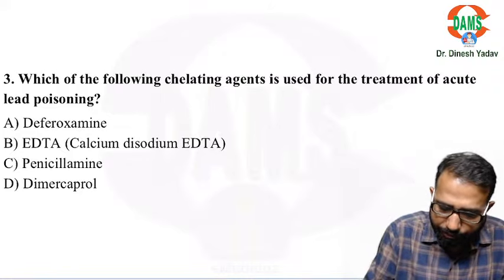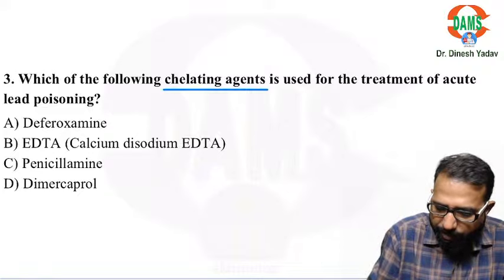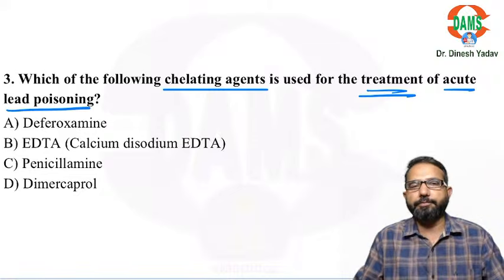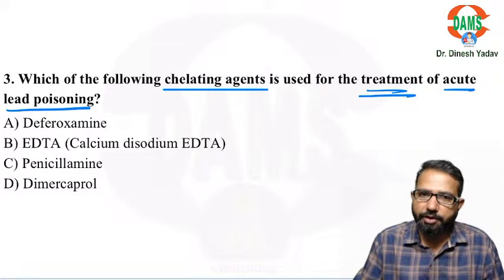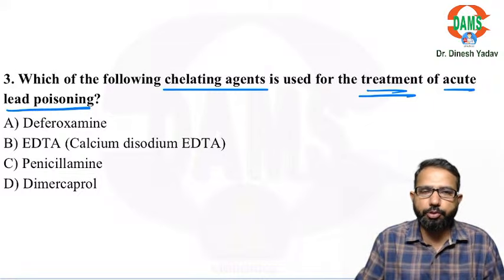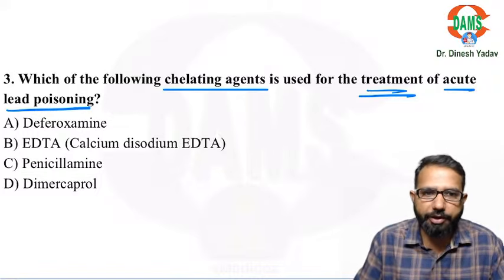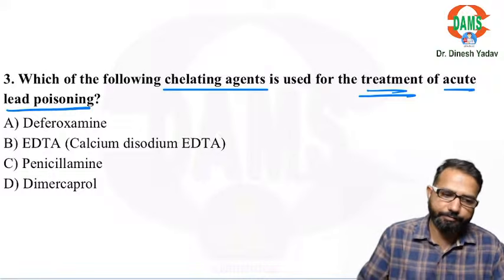Next question: which of the following chelating agents is used for the treatment of acute lead poisoning? Again, a very important question, acute lead poisoning. So guys, which drug out of these is used for acute lead poisoning? Very important, acute lead poisoning.